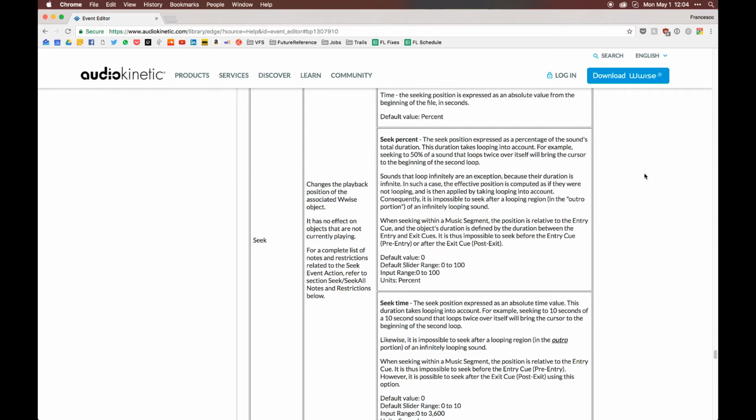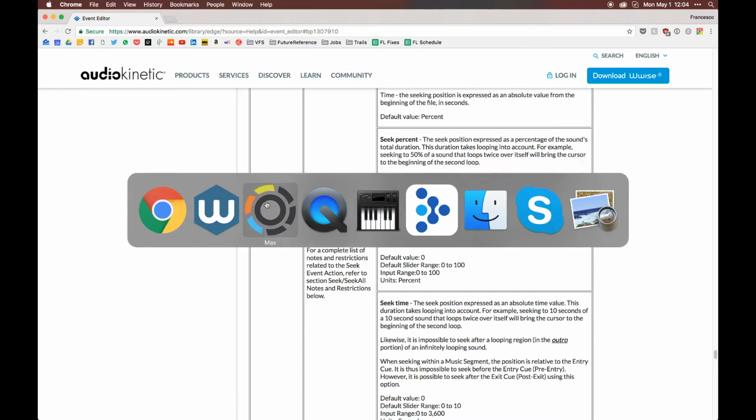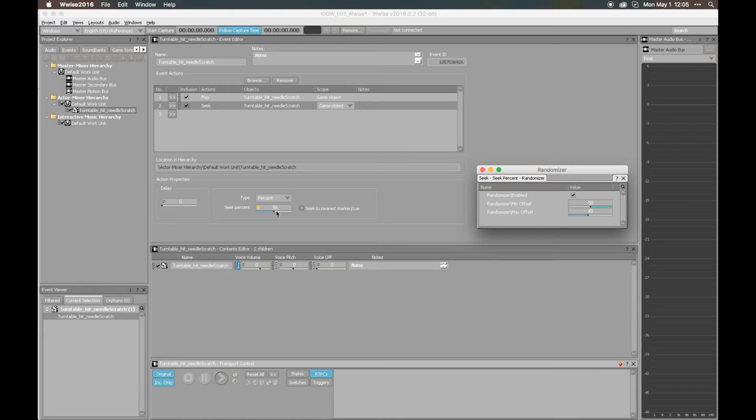Seek changes the playback position of the associated Wwise object. And the seek percentage parameter refers to the position expressed as a percentage of the sound's total duration. So the moment we set it to 50% and then we randomize it from -50 to 45%, we are actually randomizing it from 0 to 95%.